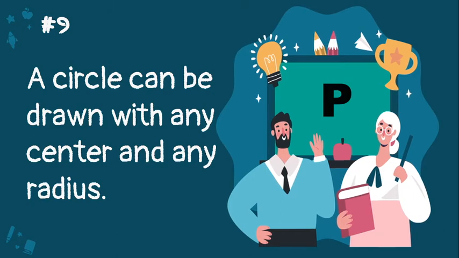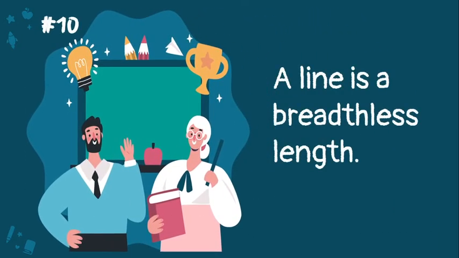P. And last, number 10. A line is a breadthless length. Is it from Euclid's definition, axiom, or postulate? Very good. That is the definition. If you got 10, very good, because you really understand the lesson in Module 1.